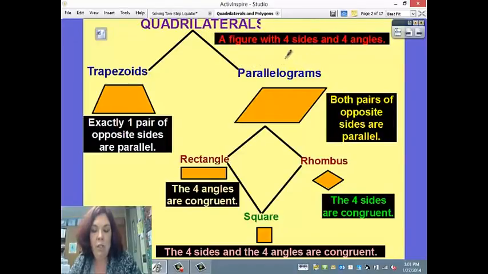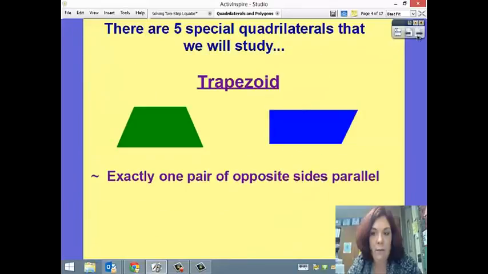And you should have this note sheet. Go ahead and pause the video. I'm not going to go through all of these things. I want you to pause the video and write down these notes on your sheet so that you have this information. The thing that I will point out, it says the 4 angles are congruent, and that's because they're right angles, and that means the 4 angles are the same. This word all over here, congruent, you could even put the same. So go ahead and take time to do that. Pause it wherever you need to.